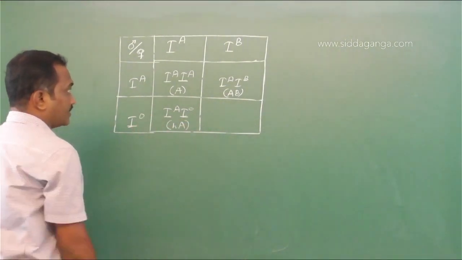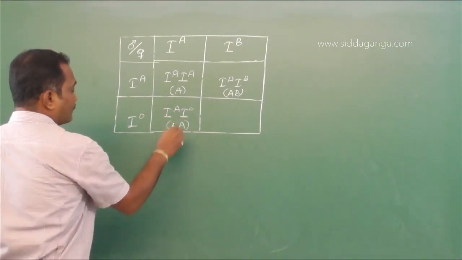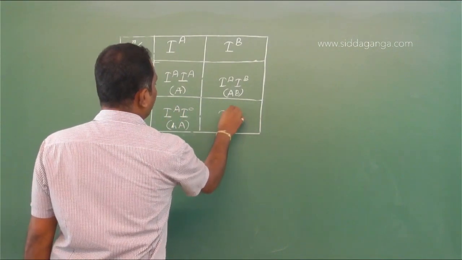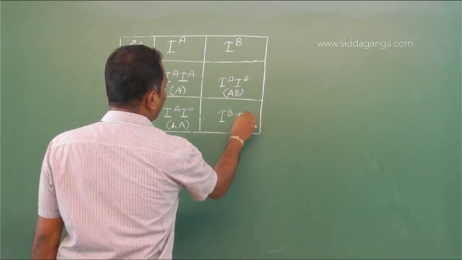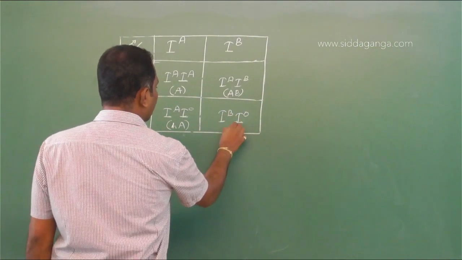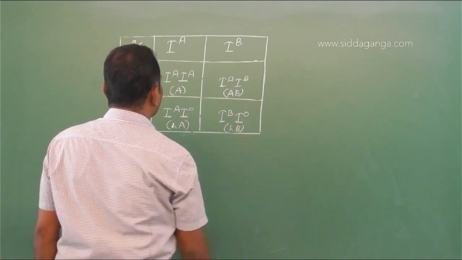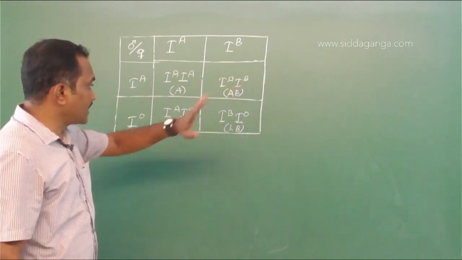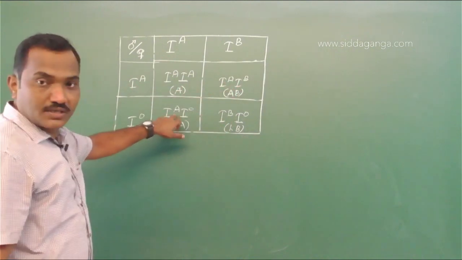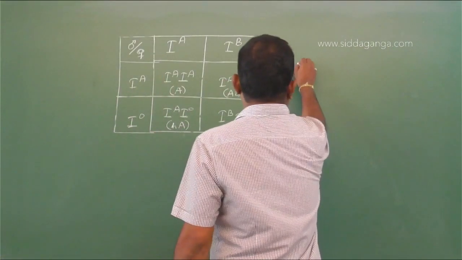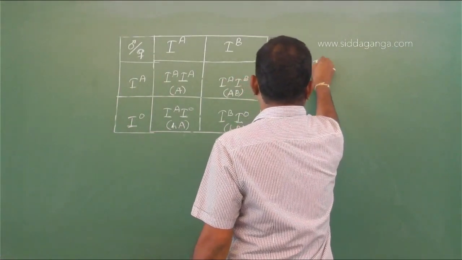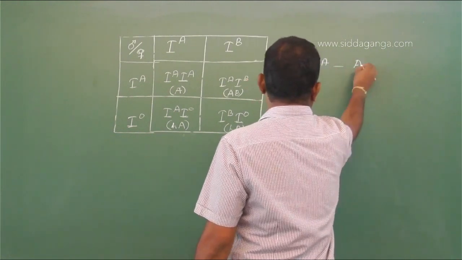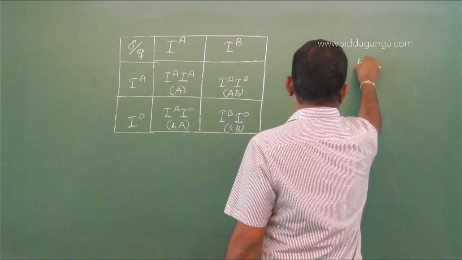So then what we have is B, and so this is again heterozygous B. So if you look at the genotypes, IA is one genotype, IAIB is the second genotype, and then heterozygous A blood group, heterozygous B blood group. So this is one genotype, which is A blood group. You can say homozygous A.